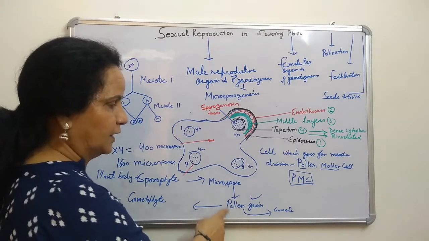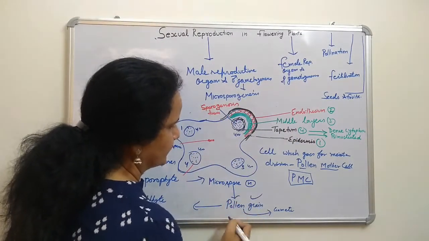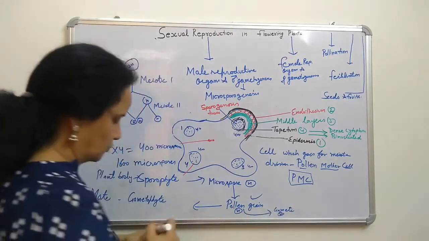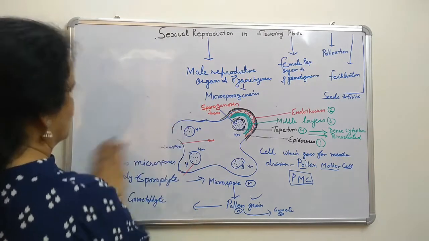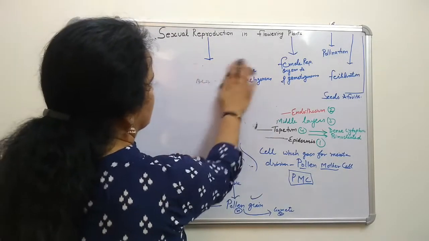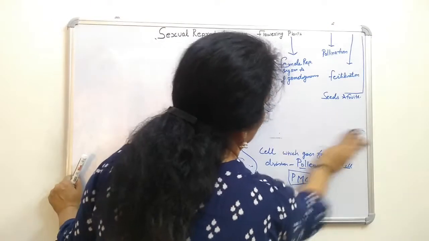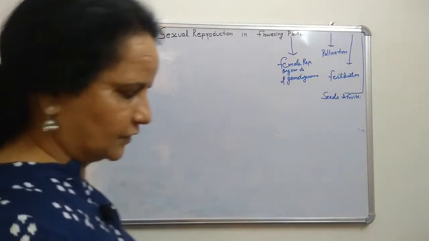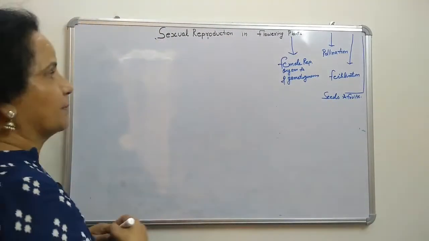Now again we will see what will happen after this. Microspore, then pollen grain. The microspore is haploid, the pollen grain will also be haploid, and the gamete will also be haploid. Further development happens by mitosis only, because meiosis occurs only during spore formation to make the cells haploid. Now we will talk about the pollen grain, first of all its structure, which comes out from the anther or the microsporangia.